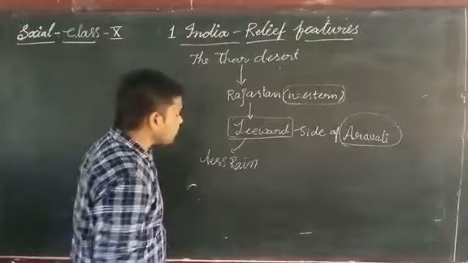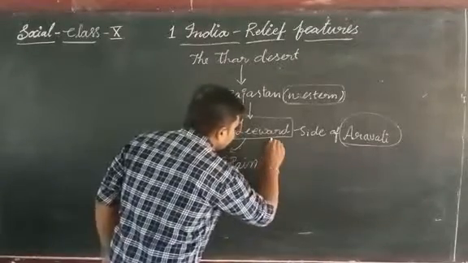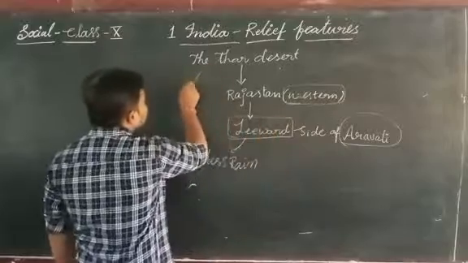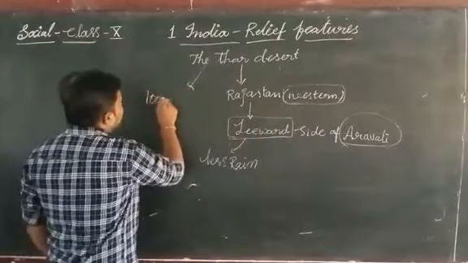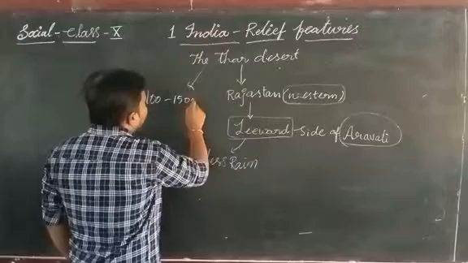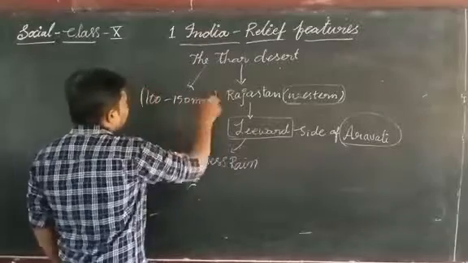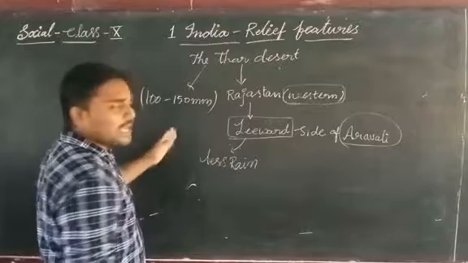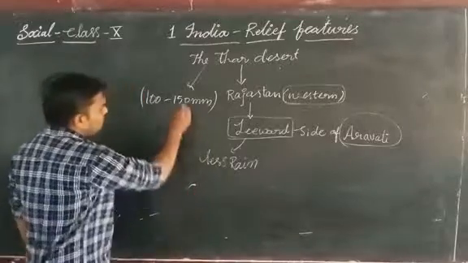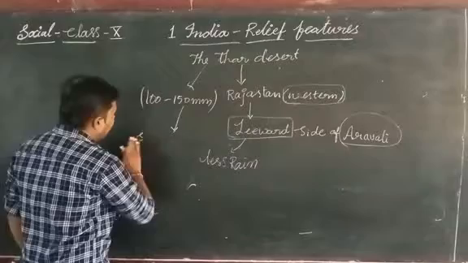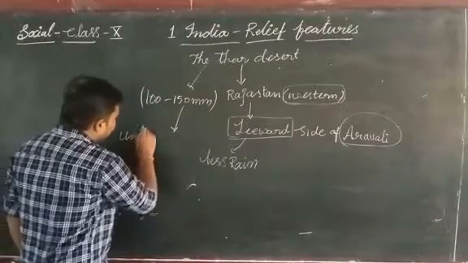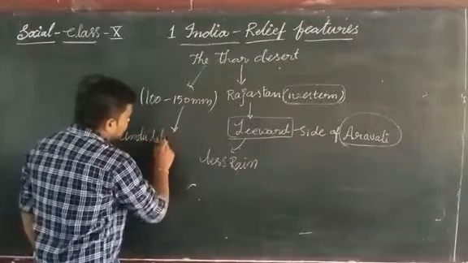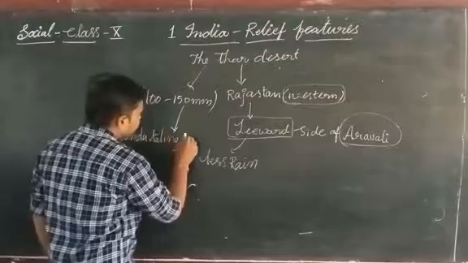The amount of rainfall in this Thar Desert is only about 100 to 150 millimeters. That's why it has undulating sand plains.